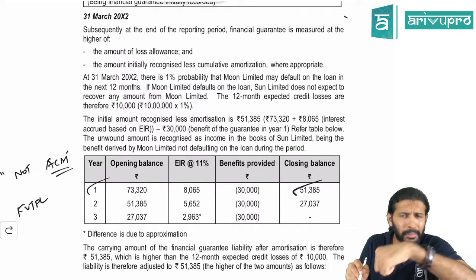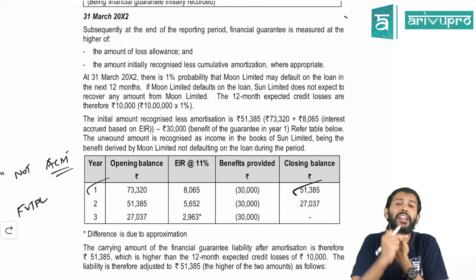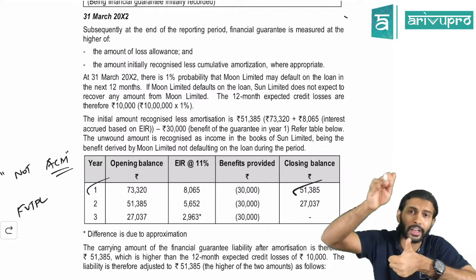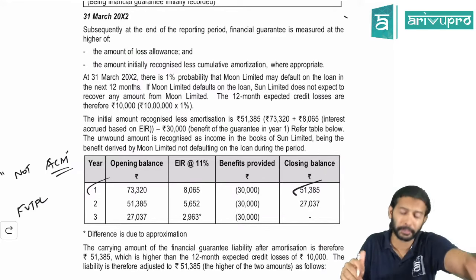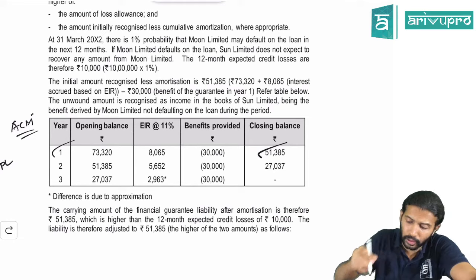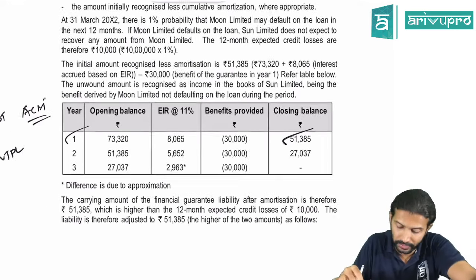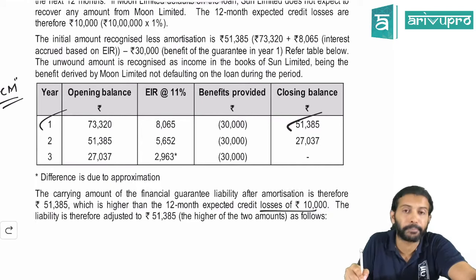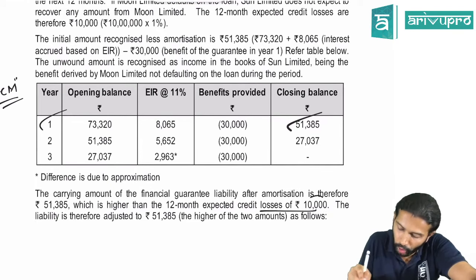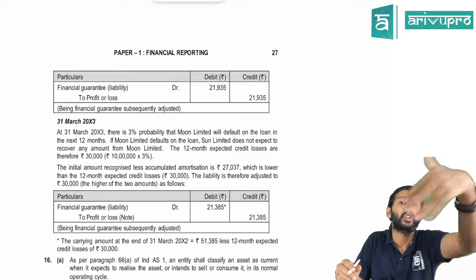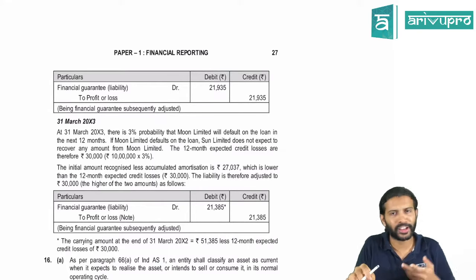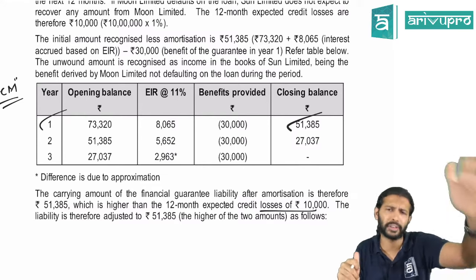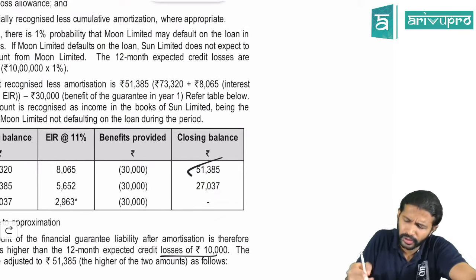Okay. And this table is not comprehensive, because a financial guarantee should be valued at fair value each year end, or loss allowance, whichever is higher. That means if you follow this table, you need to put another working note for loss allowance, which they've done. Check. The loss allowance is 10,000 rupees. So it is 51,385 or 10,000, whichever is higher. So they're doing another working note. This note is not actually comprehensive, but our working note was comprehensive. It covered everything. If you want, you can use this also.